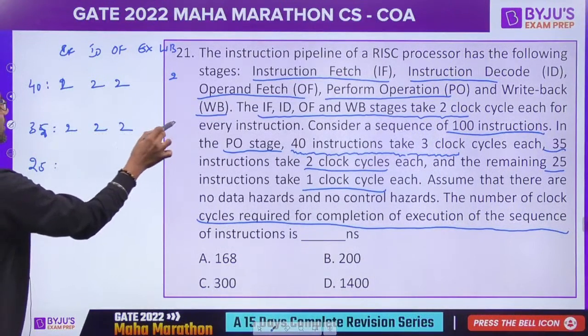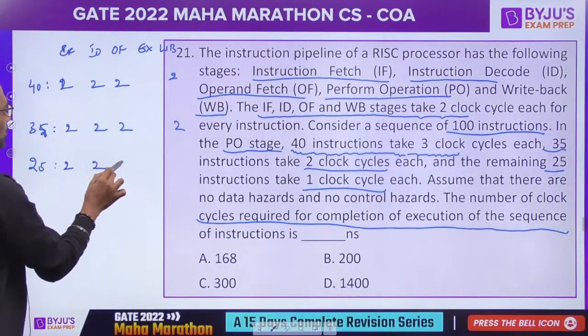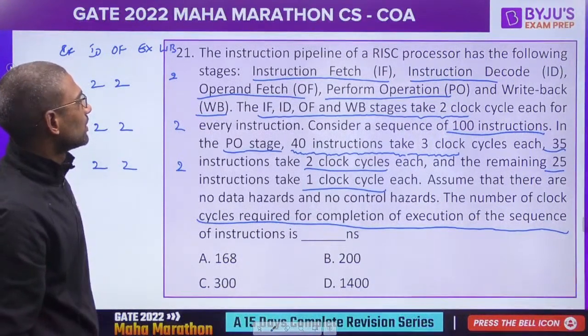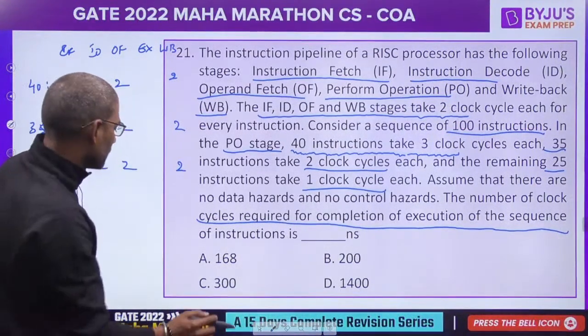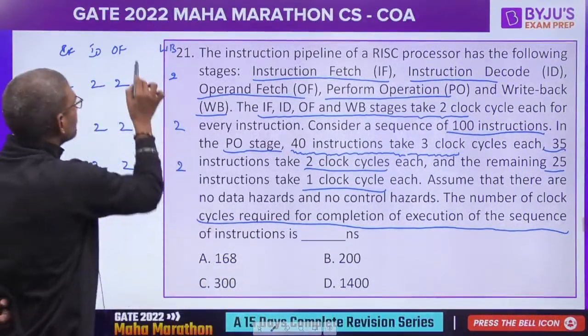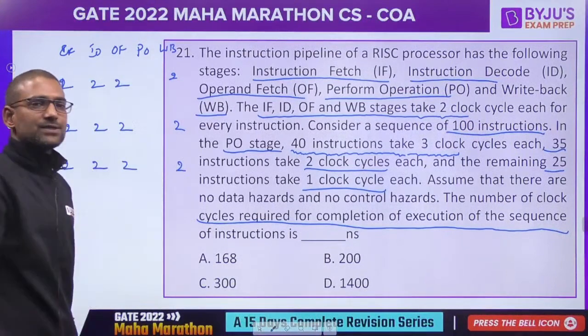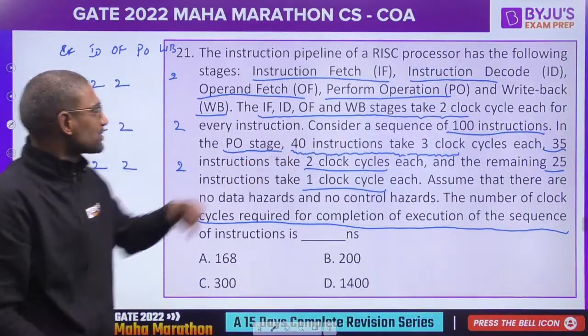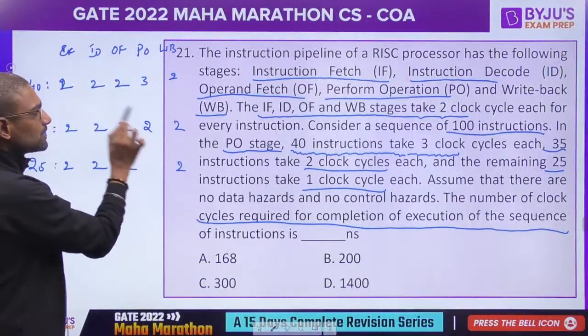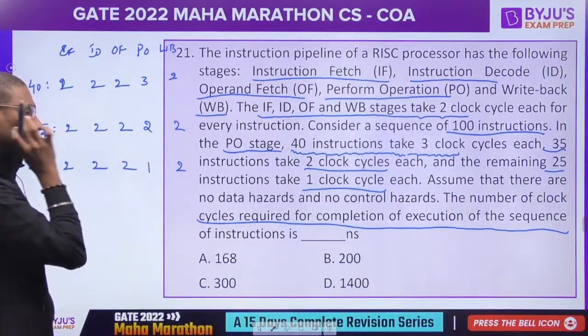So for any instruction they are taking 2 clock cycles, but EX, it's not EX, it is PO. But PO is taking 3 clock cycles for 40 instructions, 2 clock cycles for 35, and the remaining 1 clock cycle.